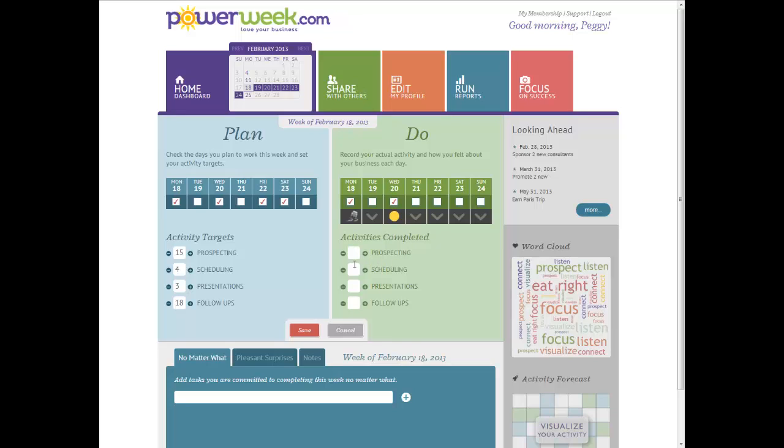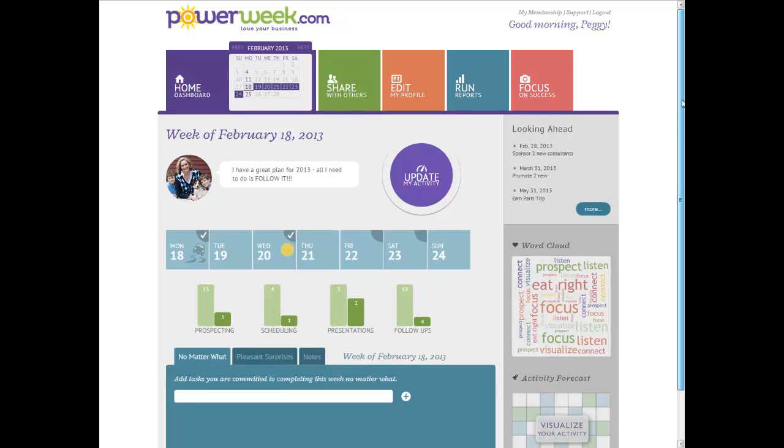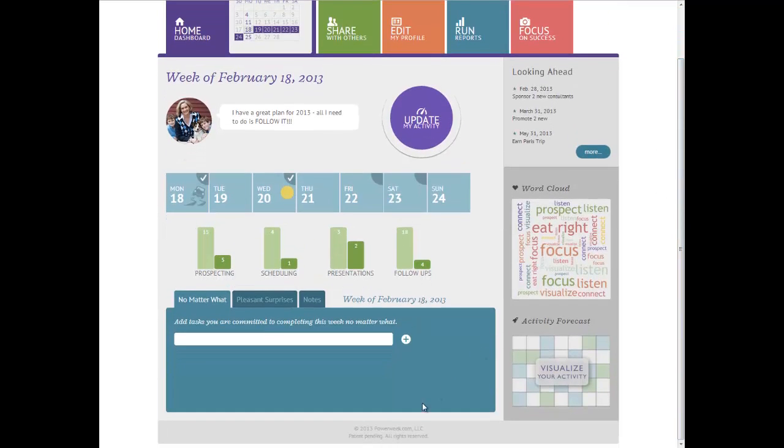Then down below, you just click off as you've completed activities. And again, you can enter a number in the box or you can use these little up and down plus and minus signs. So let's say already I called 5 people this week, put 1 thing on the calendar, I've done 2 presentations, and I've followed up with a couple of people. So I'm just going to save my activity, come on back, and you'll see it's updated everything on my home dashboard. Underneath, we have our No Matter What, Pleasant Surprises, and Notes tabs.